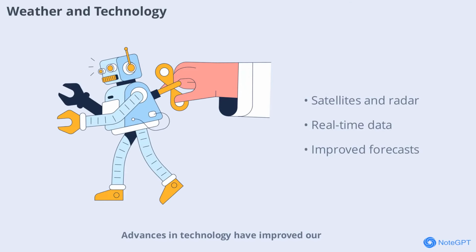Advances in technology have improved our ability to predict and respond to weather. Satellites, radar, and computer models provide real-time data, making forecasts more accurate. This technology helps us stay safe and make better decisions every day.